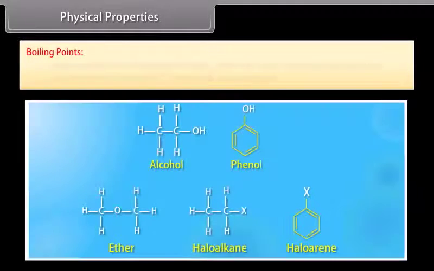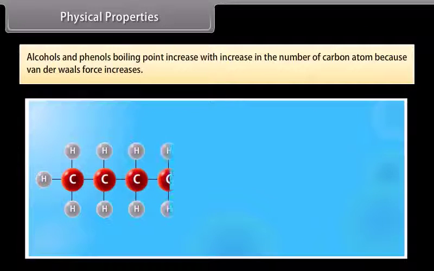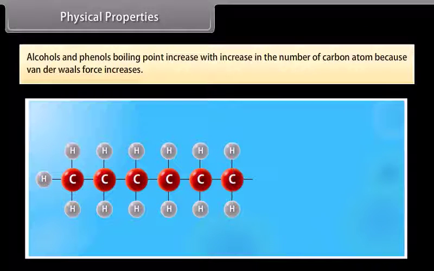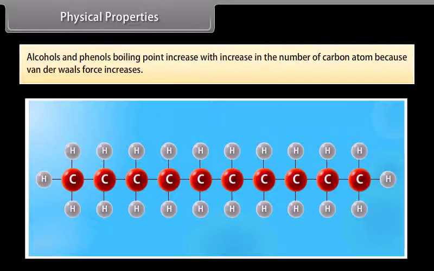Physical properties. Boiling points. Alcohols and phenols have higher boiling points than other compounds such as ethers, haloalkanes and haloarenes of comparable molecular masses. The boiling points of alcohols and phenols increase with an increase in the number of carbon atoms because van der Waals force increases.